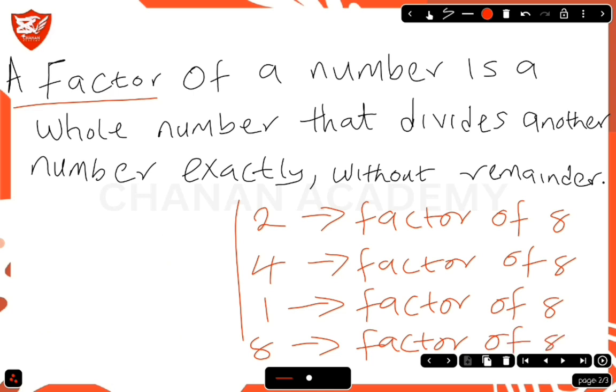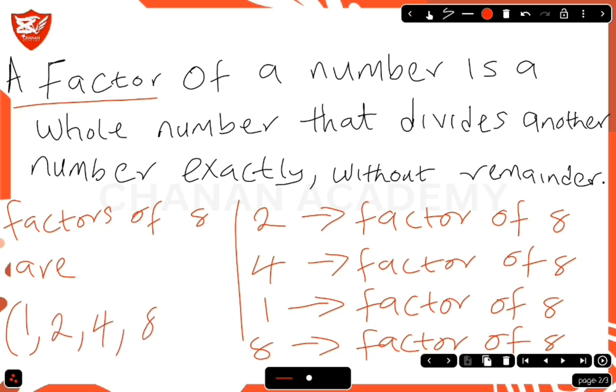So these are the factors of 8. So factors of 8 are 1, 2, 4, and 8.